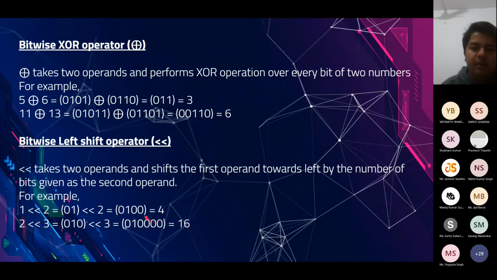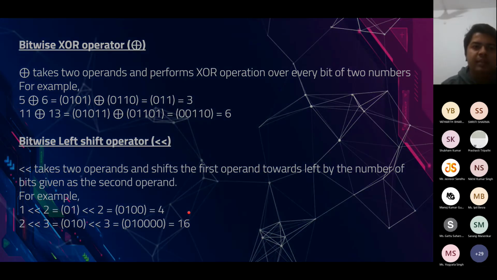And all the attentive people might have already realized that if we shift a number by k bits, it's equivalent to multiplying it by 2 raised to the power k. So several times, rather than writing multiplied by 2 power k, you can simply say left shifted by k. Like we say 2 into 2 power 3 is equal to 16, or 1 into 2 power 2 is equal to 4.